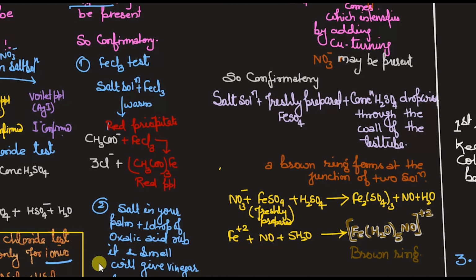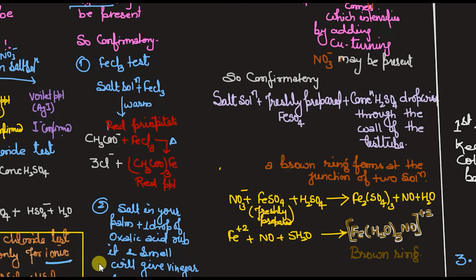Here, what we say, the red precipitate of iron acetate you will get. What is the reaction? This acetate, which is already present in the salt, I have added the FeCl3 solution to this. So when I heated it, this is the ion exchange, and it will give you 3 Cl minus. Whatever the cation is present over there, it will form a compound with it, and this will give you the acetate, which is red in color. A red precipitate will be obtained, so it will confirm that yes, it is the acetate ion. Got it? Did you understand?